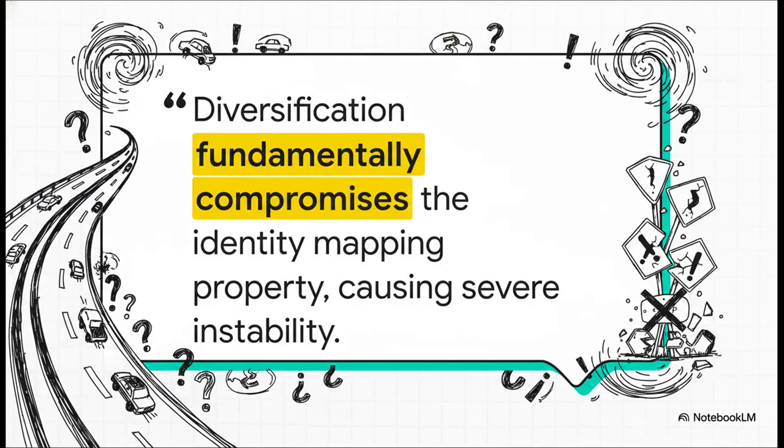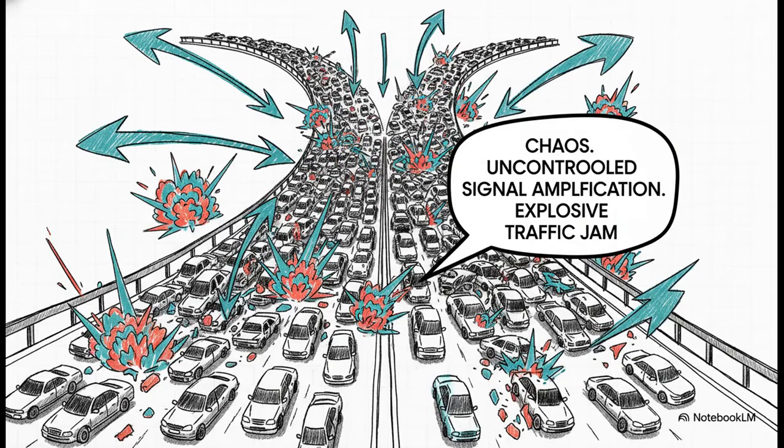Well, here's where it gets messy. And it's a big catch. The paper puts it perfectly. Yeah, they got a huge performance boost, but adding all those extra lanes fundamentally broke the rules that made the original highway work so well. It was basically like adding a dozen new lanes to a freeway, but ripping out all the traffic signs, the lane markings, and the speed limits. The result? Total chaos.